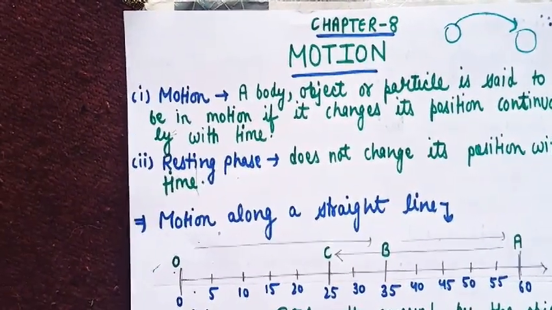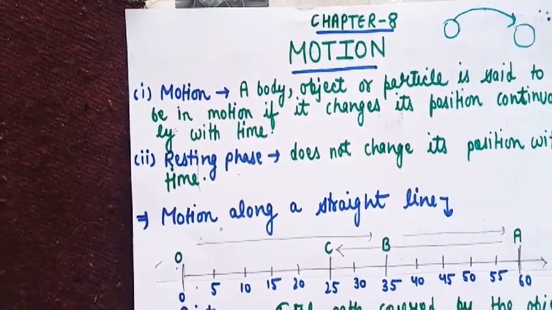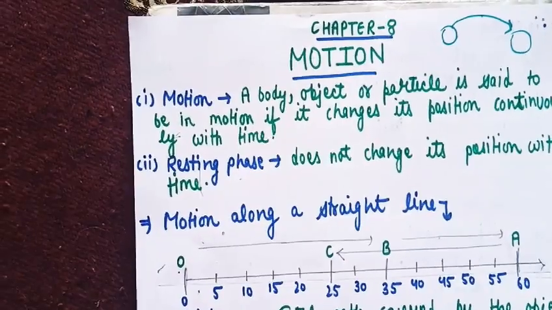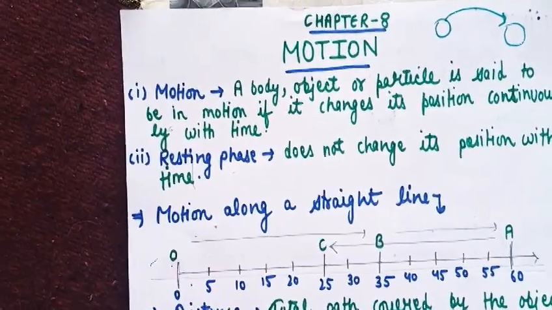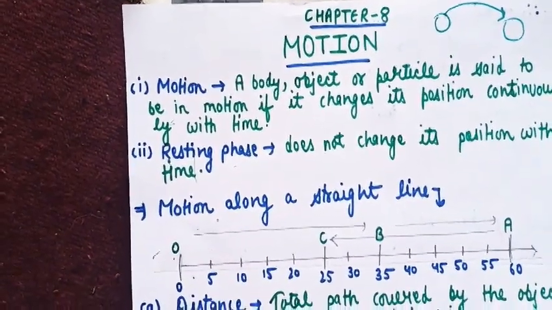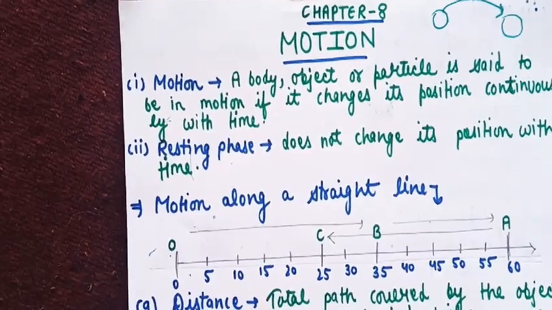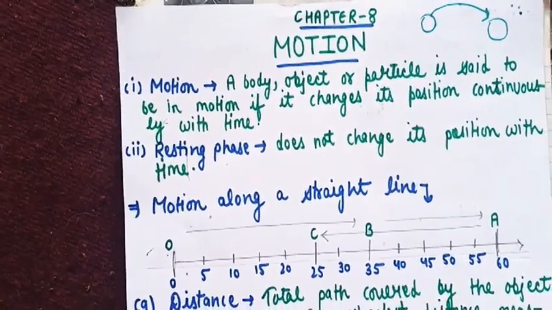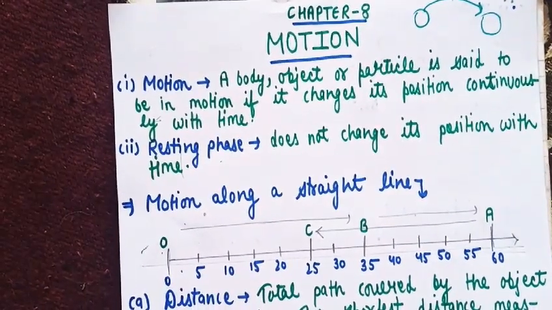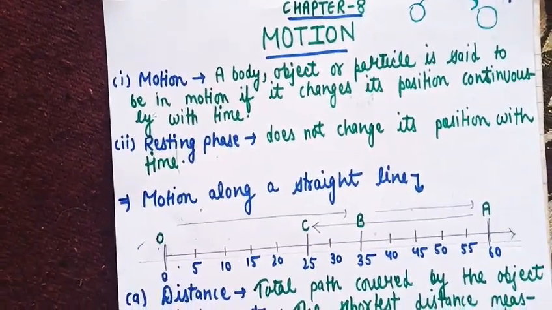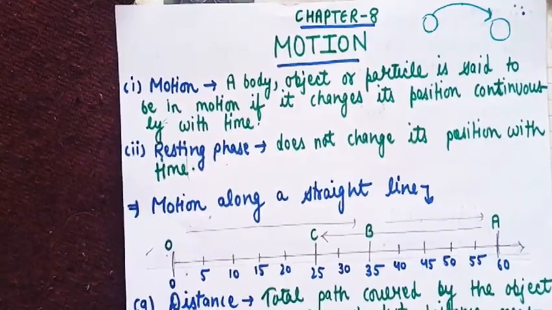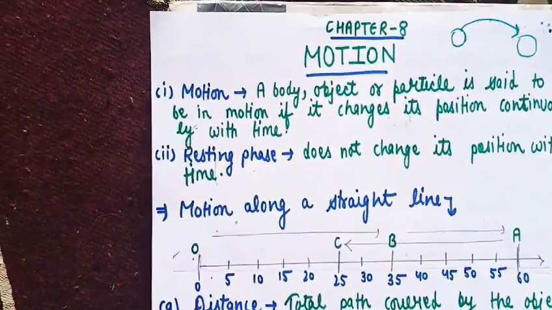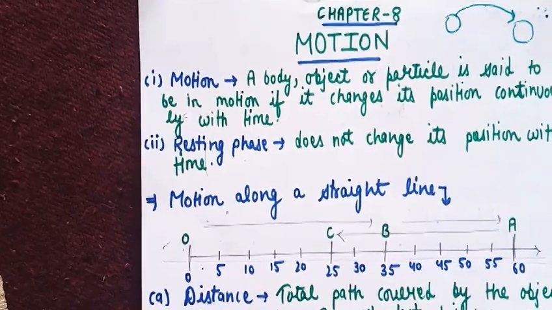So what do you mean by the term motion? Motion is said to be a phenomenon when a body, object, or a particle changes its position continuously with time. That means whenever an object moves from its position and reaches another position at specific intervals of time, continuously changing its position with respect to time, the object is covering a specific distance. So that is about motion.